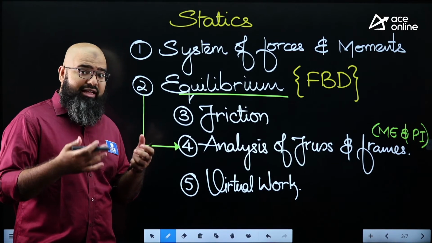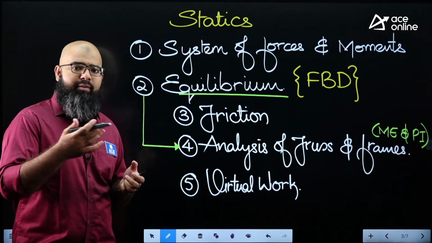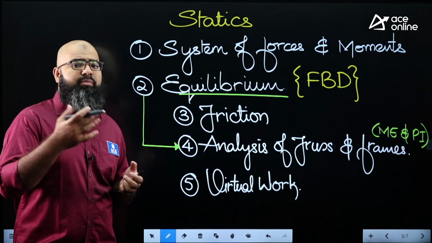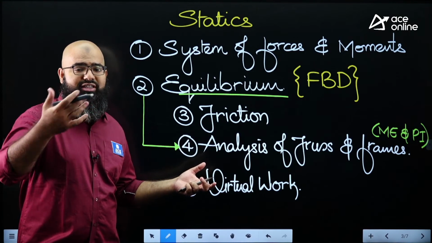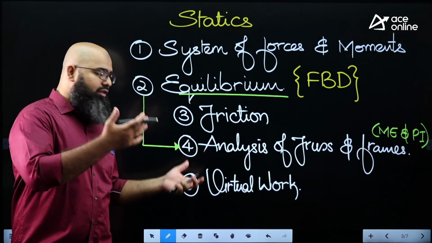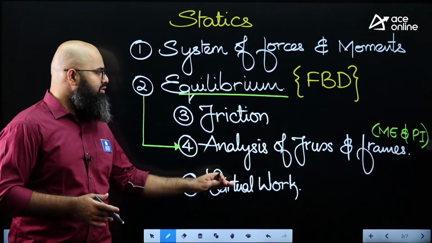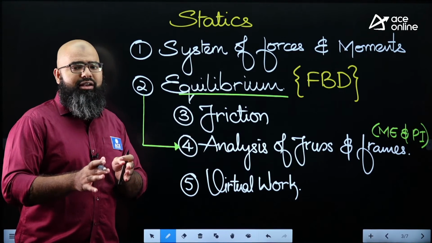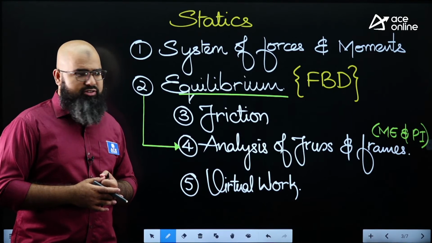In those cases, analyzing equilibrium by fundamental equations like sigma F vector equals 0 and sigma M vector equals 0 becomes extremely difficult. So we assign a virtual displacement, which creates virtual work, and from there we get whatever unknown is present. This is also a topic of equilibrium, but a non-conventional way of identifying the equilibrium conditions.